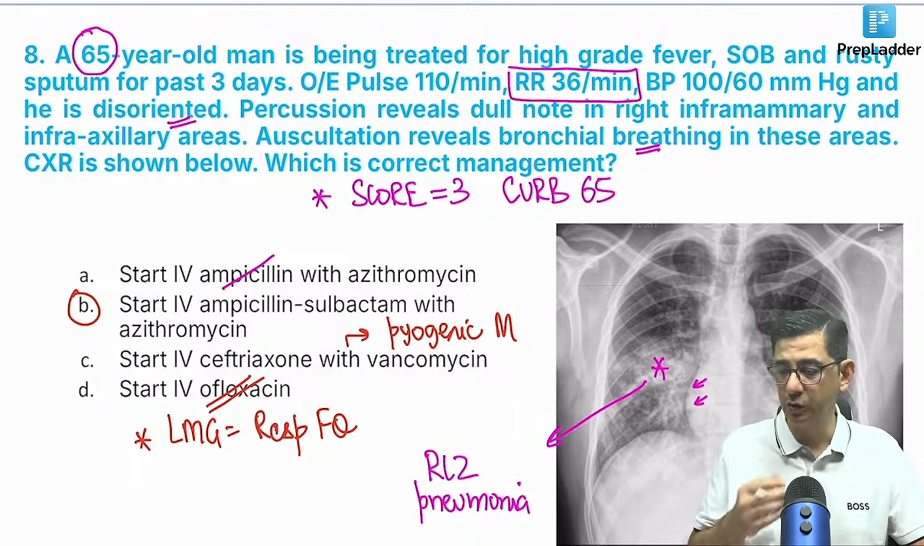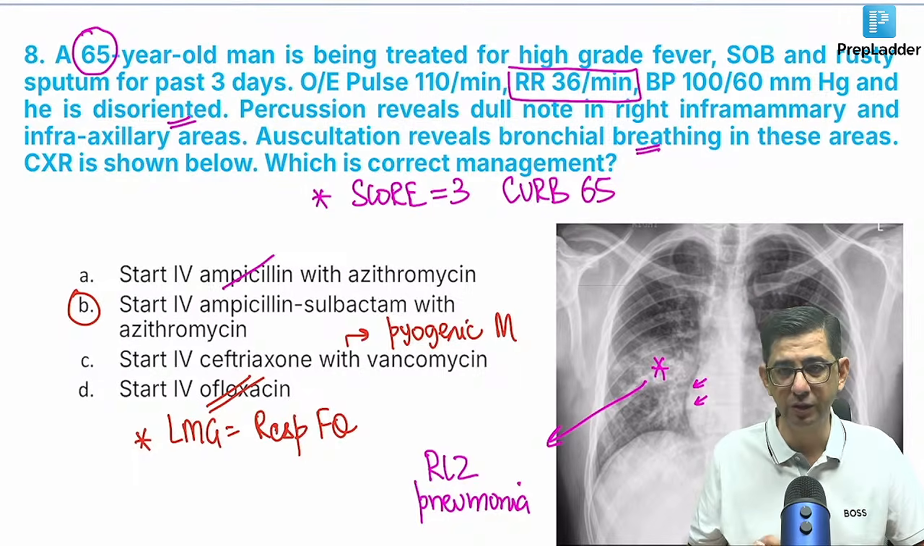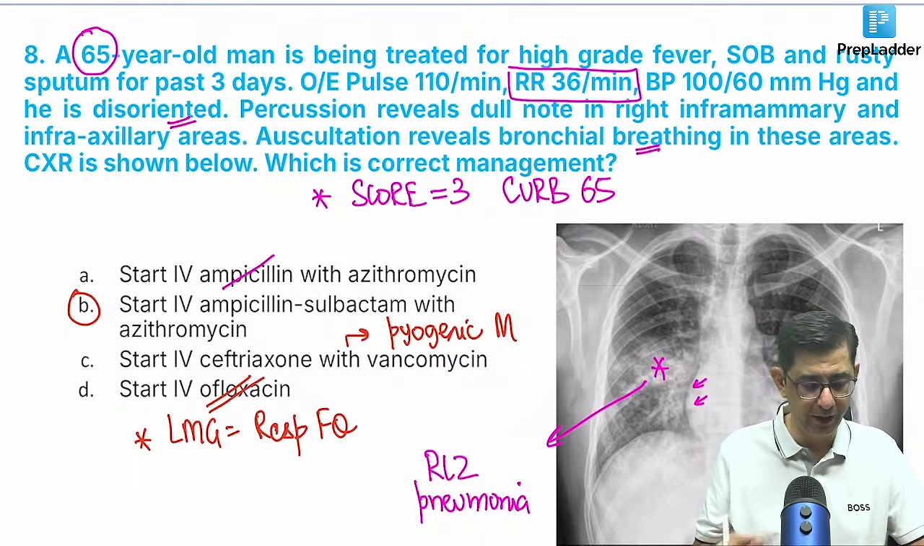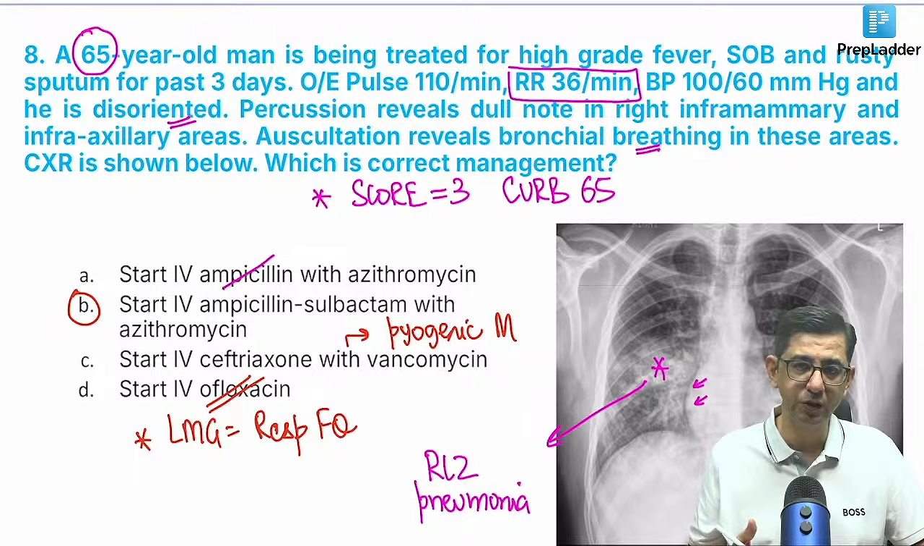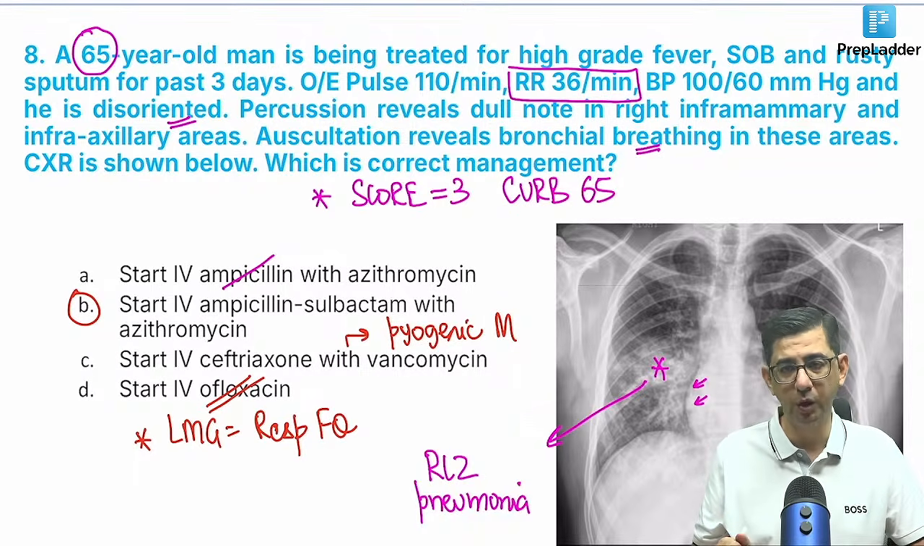Question for you guys is which atypical bacteria, which organism, can cause radiological findings of typical pneumonia as well. Yes, Legionella, absolutely. Legionella can cause lobar pneumonia, and can cause multilobar pneumonia also. So Legionella is one thing for which I need to give coverage.